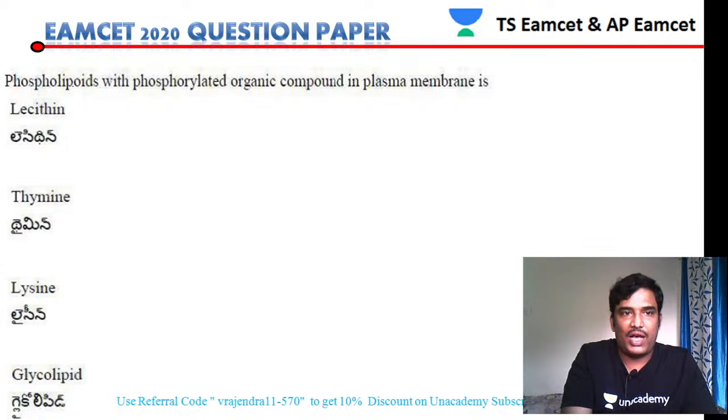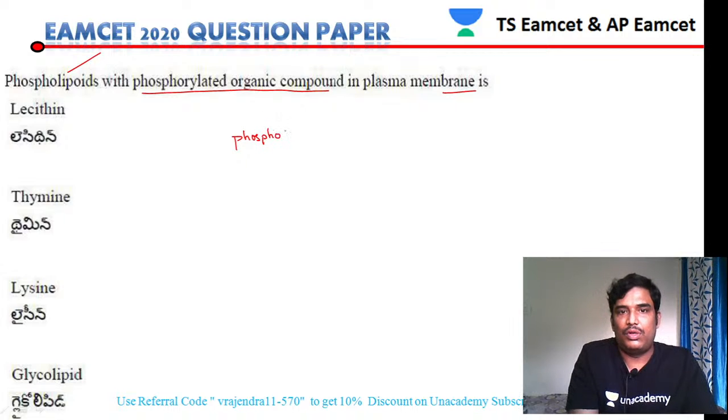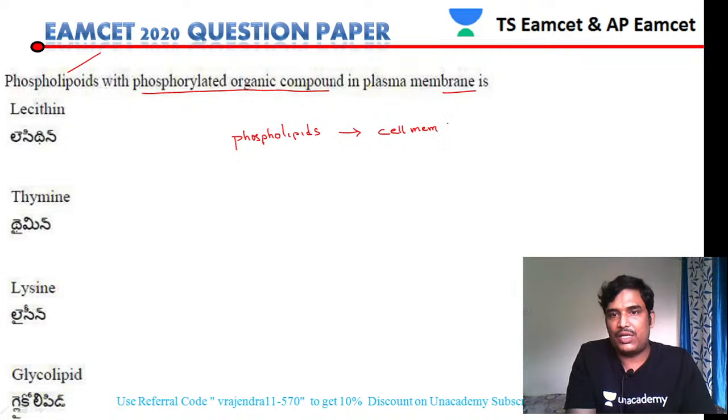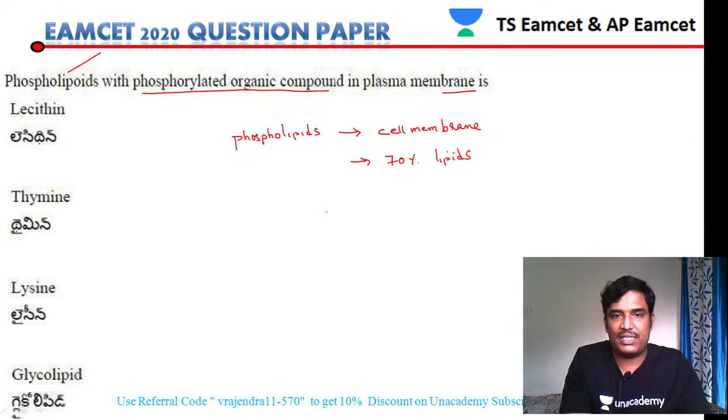Next, phospholipids. Phospholipids are phosphorylated organic compounds in the plasma membrane. There are two best examples of phospholipids. Phospholipids are present in the cell membrane, also called the plasma membrane. About 70% of the lipids present in the plasma membrane or cell membrane are phospholipids. And the best example of a phospholipid is lecithin.